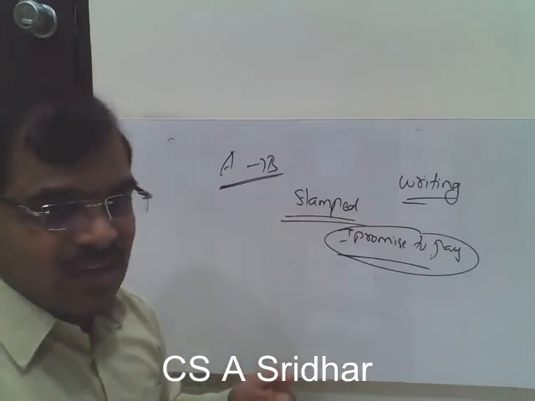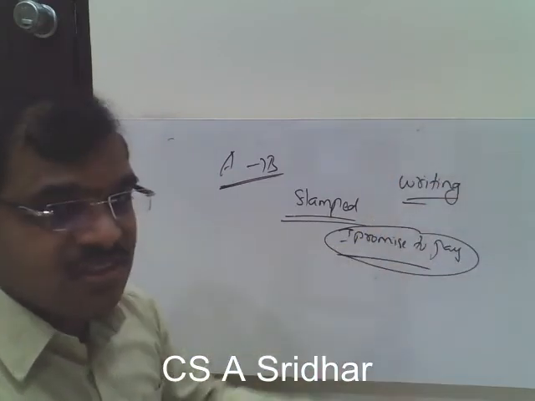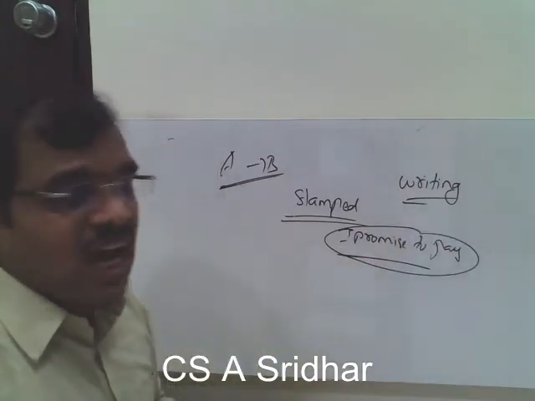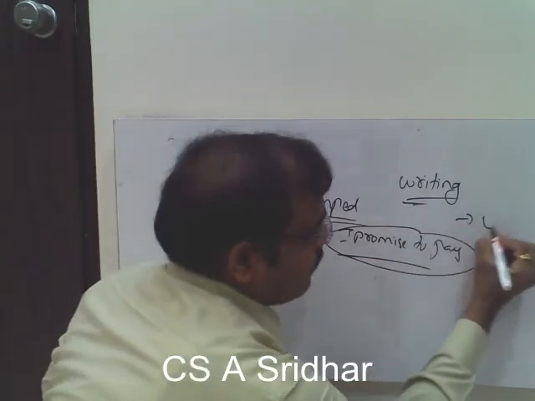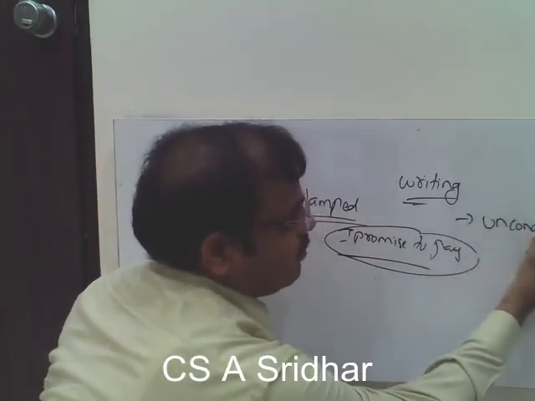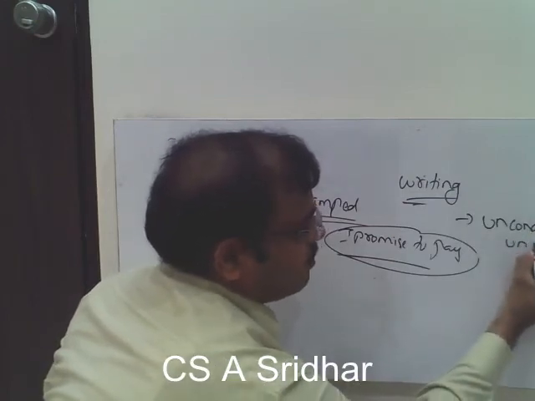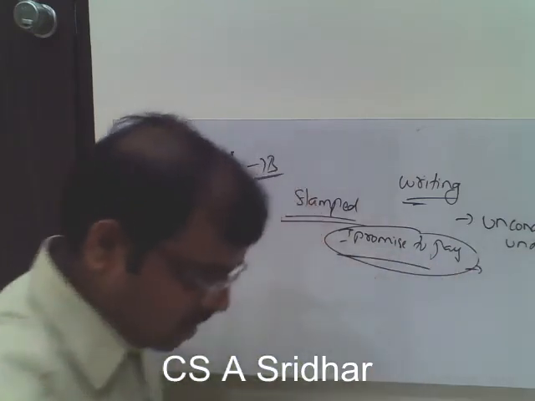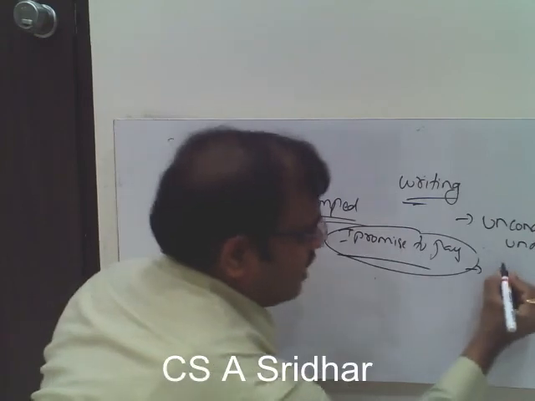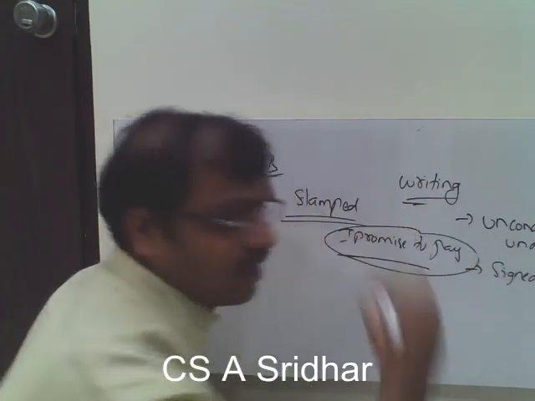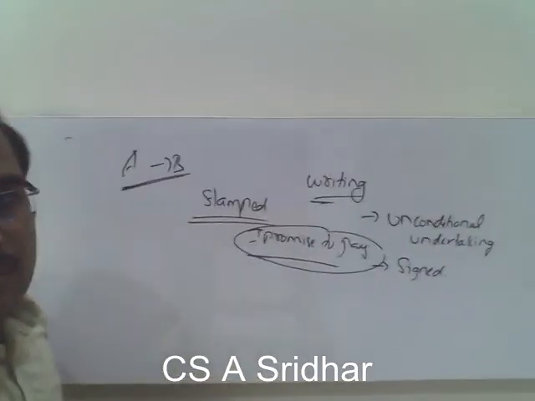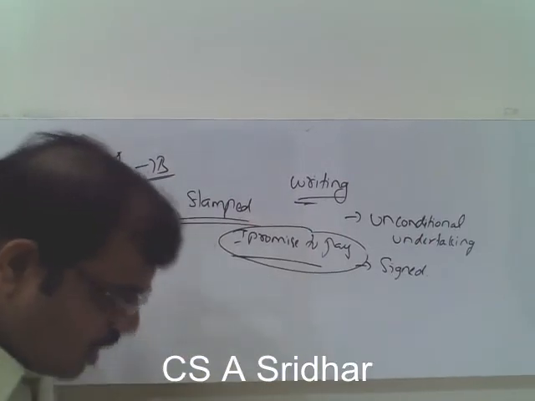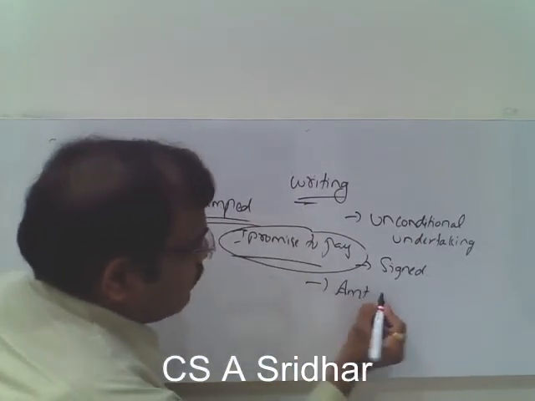Now let us come back to our discussion. What are the essentials of a promissory note? It has to be in writing, containing an unconditional undertaking. This is another essential, and it must be signed. Unless it is signed, it is not a valid one. It has to be in writing, with an unconditional undertaking. It has to be signed, and the amount must be certain.